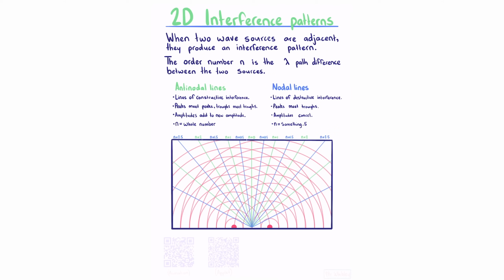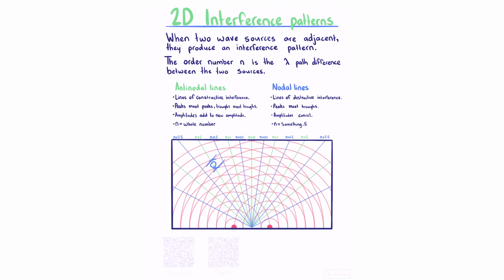Now to analyze this a bit further, if we were to analyze this point here, we can see we have two wavefronts intersecting, meaning that we have a peak meeting a peak, meaning that we have an antinodal line, which as we can see, we do. If we were to instead consider this point here, we have two wavefronts here and two wavefronts here.